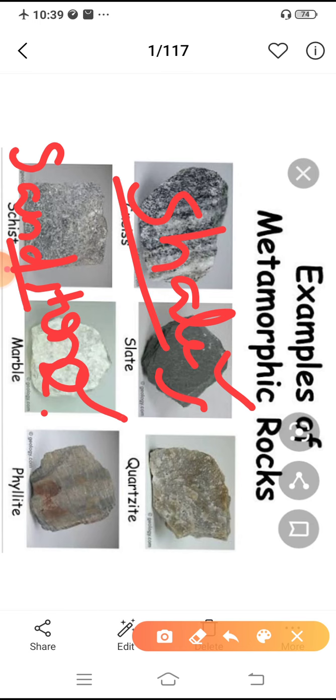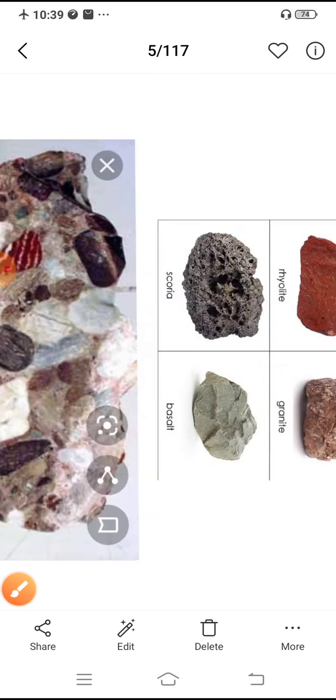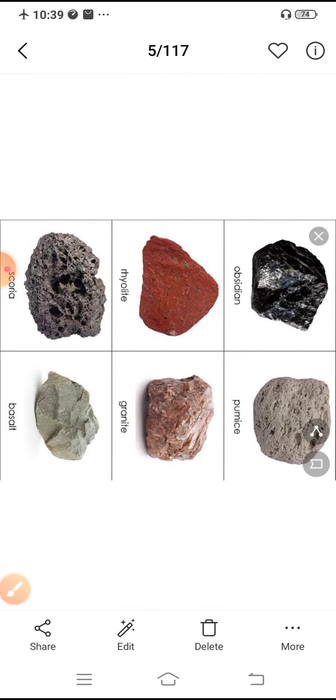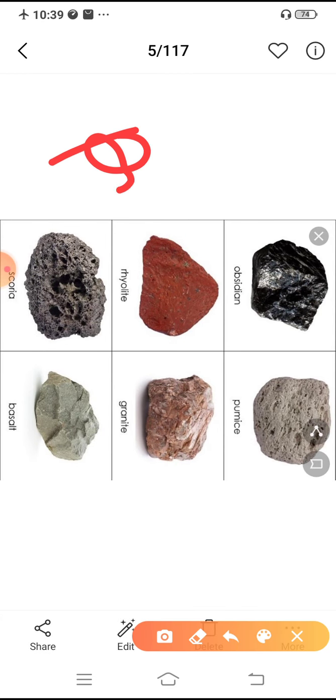Igneous rocks are formed by cooling of lava or magma. One important thing about igneous rock is they are known as primary rock or parent rock. That means they are the first type of rock to be formed. From this igneous rock, the other types of rocks are formed. So that is why they are known as primary, or parent, or mother rock.